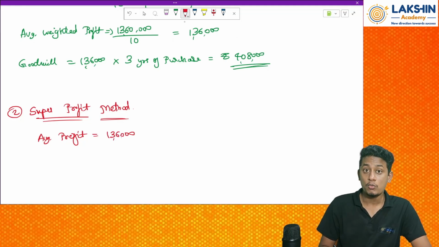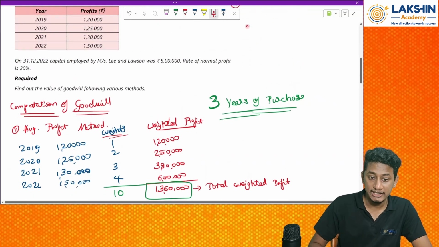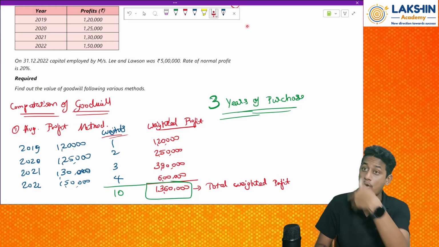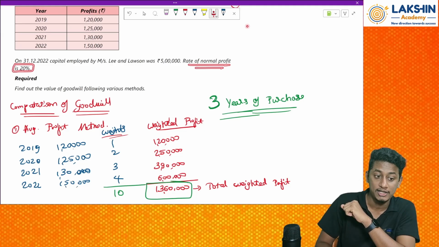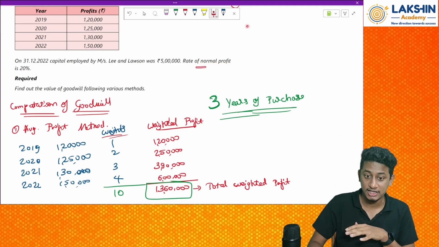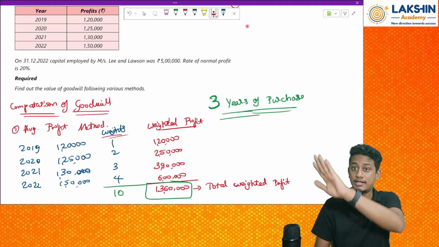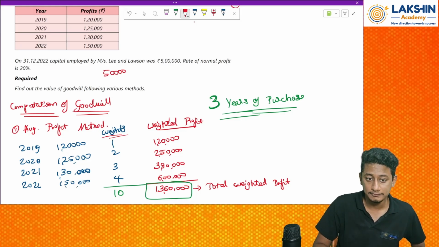Right? Now what is the normal profit? To find out the normal profit, suppose some other outside firms are also having a capital of rupees 5 lakh, and we have a normal rate of profit at 20%, that means the overall industry has a profit percentage of 20%. So what is the total profit earned by the other firms? Simply 5 lakh into 20%, that is 1 lakh.